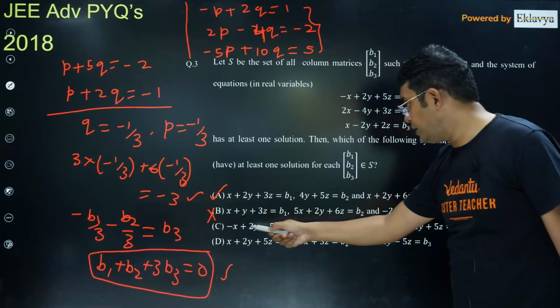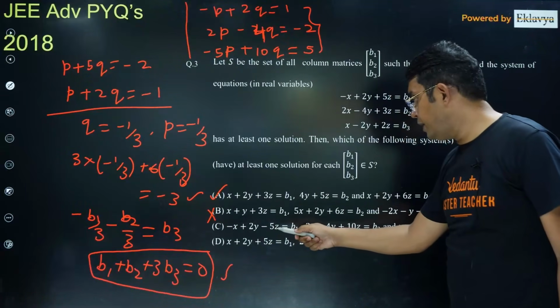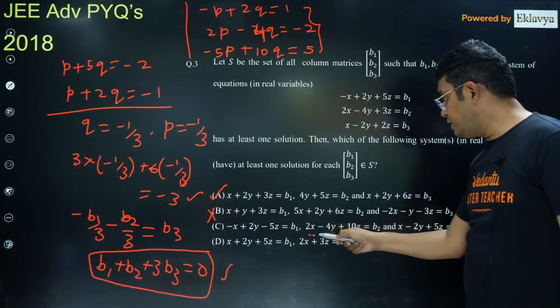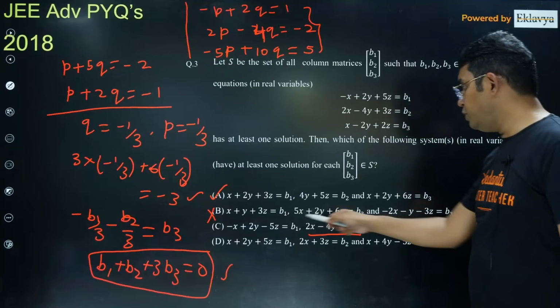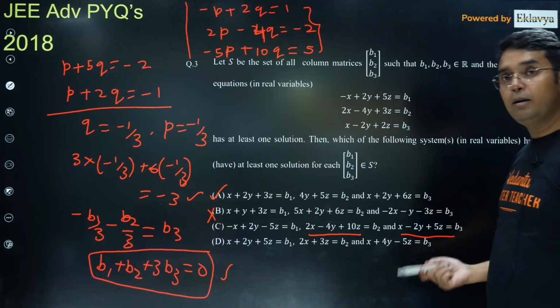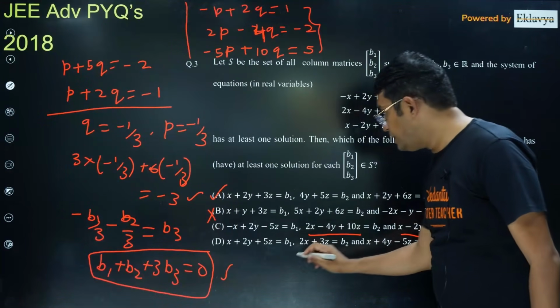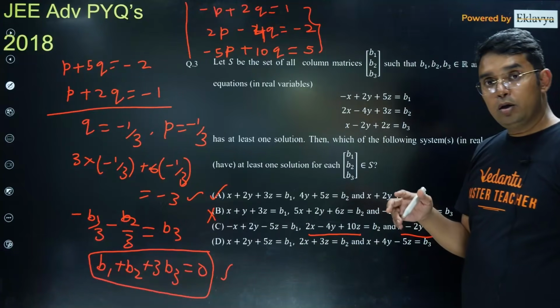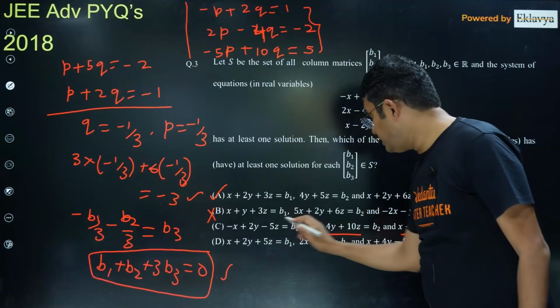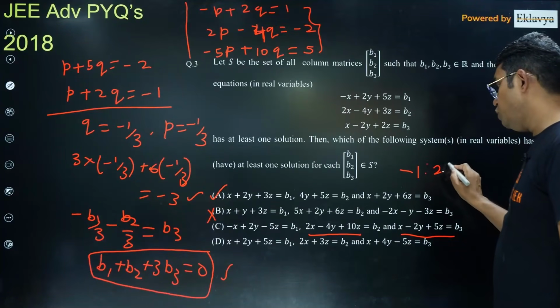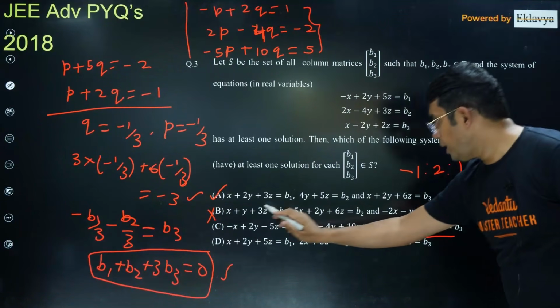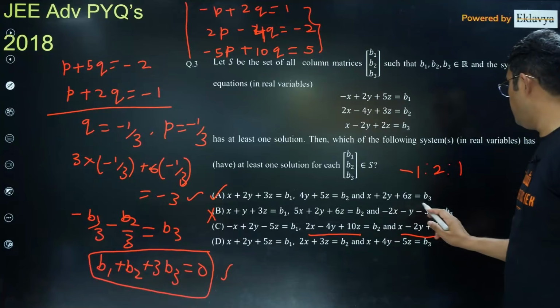You can see minus x plus 2y minus 5z. If you divide this by minus 2, you get the same thing. If you divide this by minus 1, you get the same thing. So they are parallel planes actually. In fact, in this case, if I write the ratio of the coefficients of x, y and z, they are minus 1 ratio 2 ratio 1.